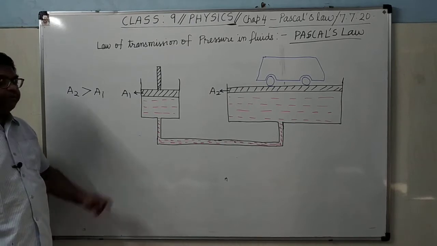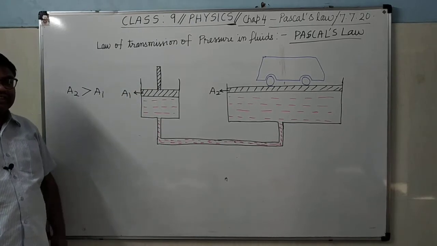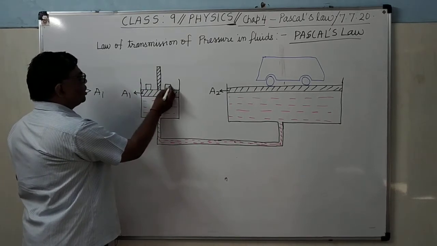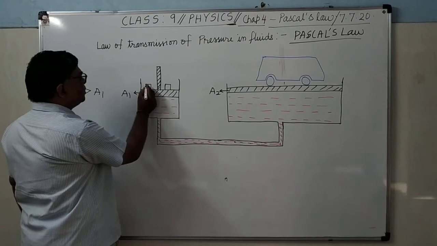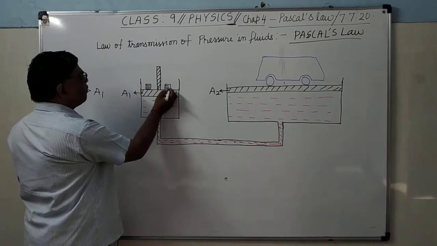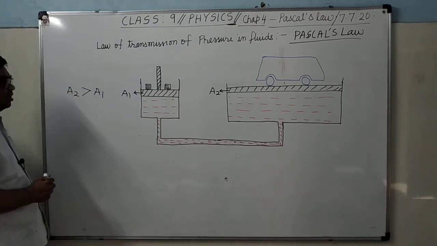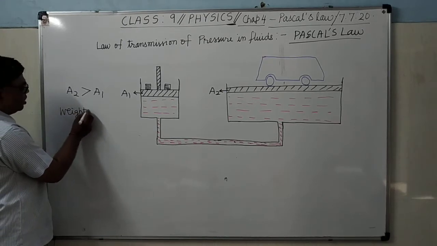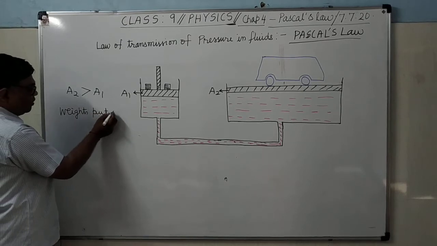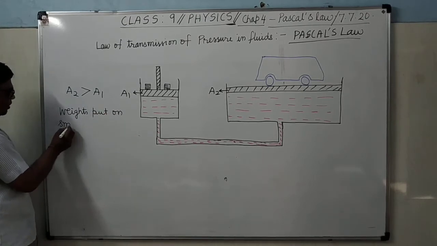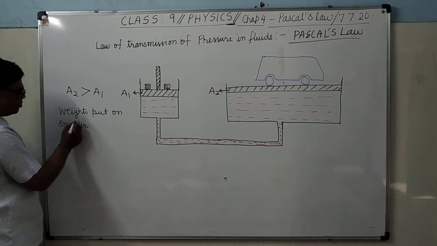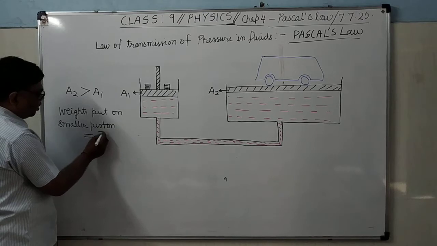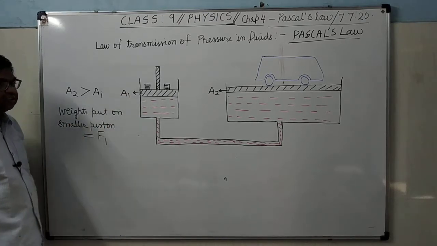It is clear. Suppose here I have kept some weights which are exerting force F1. I have put some weights and these weights are exerting force F1 over the smaller piston. Means how much force is applied on the smaller piston?